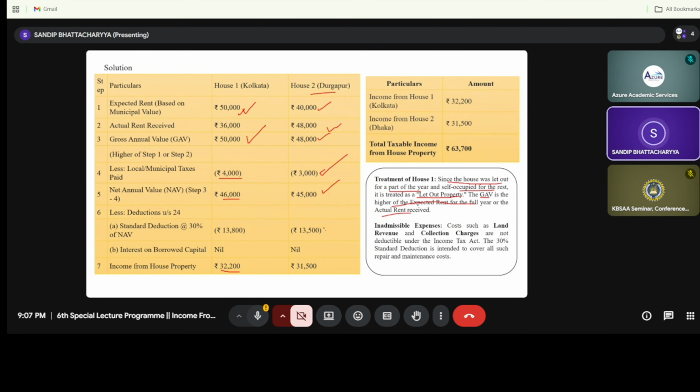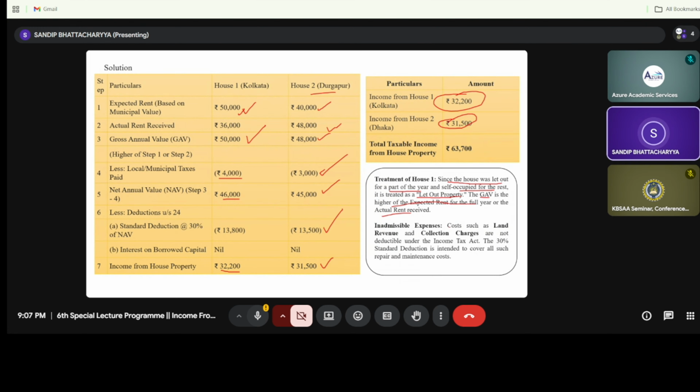After that we deduct the standard deduction, and then we get 31,500. The interest on housing loan in case of house number 2 is nil. So in case of house number 1 the income is 32,200, and for house number 2 it is 31,500. So the total will be 63,700, right?